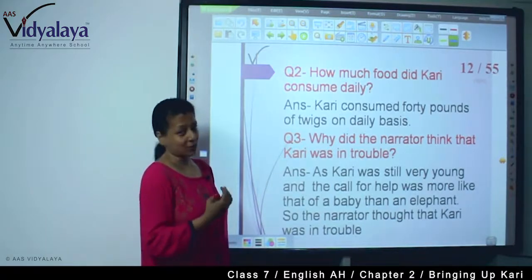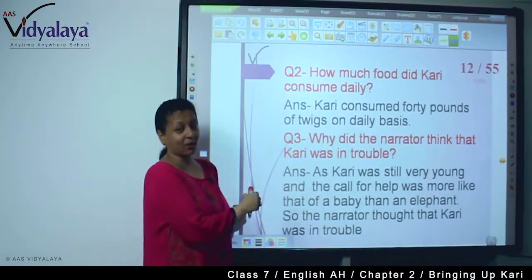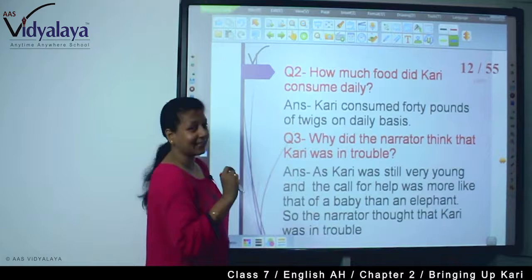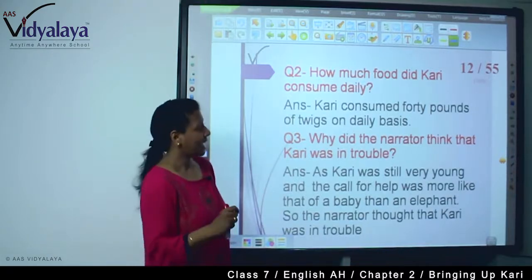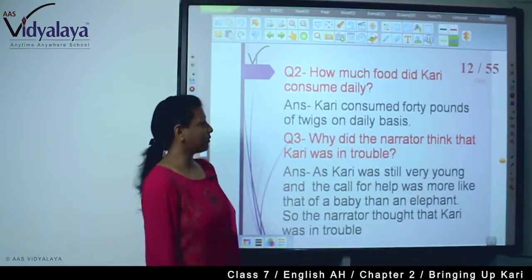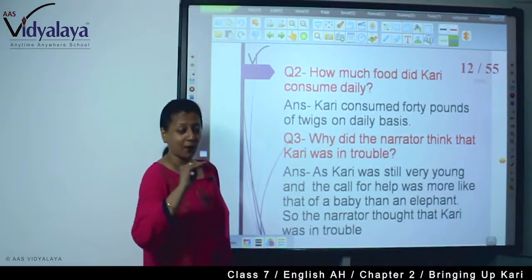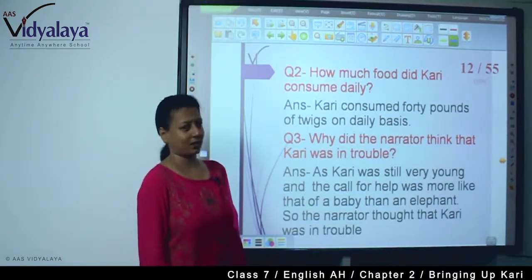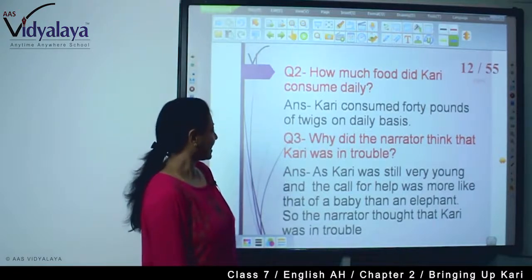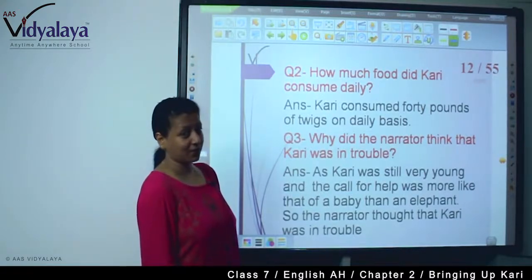Now, what type of twigs? You have just learned and you have answered, tender, not mutilated. And what is the quantity? 40 pounds. And how much time did it take the master to sharpen those twigs? Half an hour. Why did the narrator think that Curry was in trouble?